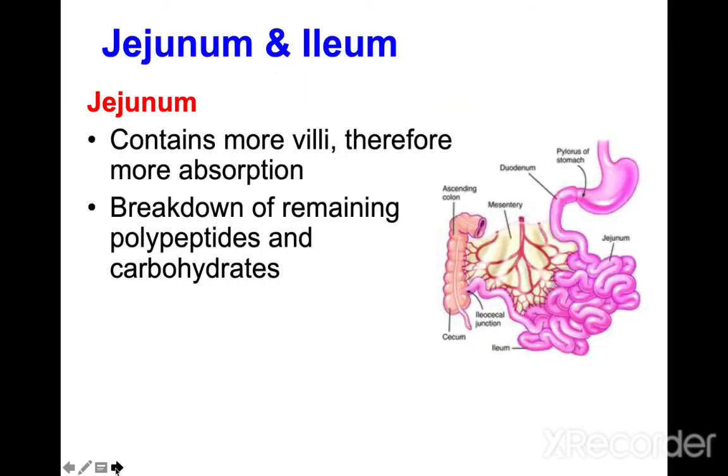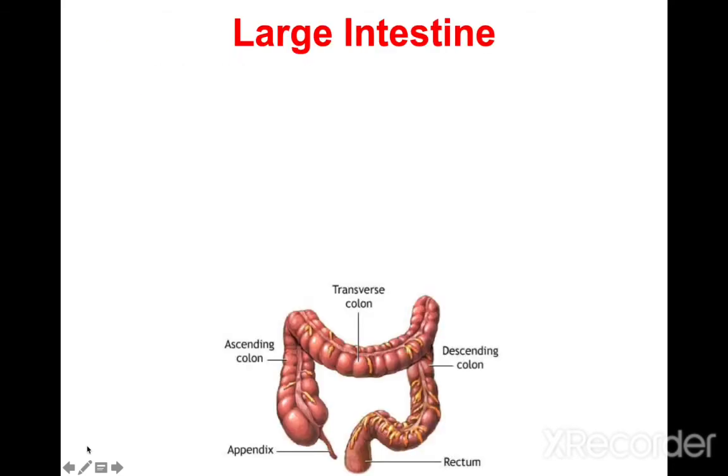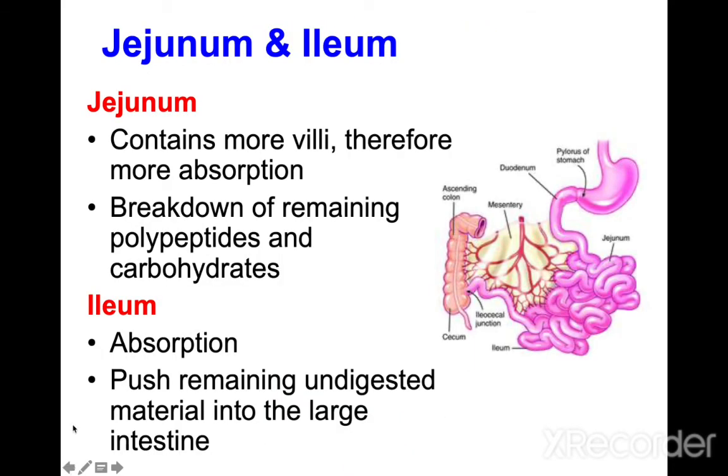Now the jejunum and ileum. The main characteristic of the small intestine is that it has villi. The jejunum contains more villi, therefore more absorption takes place here, along with breakdown of the remaining polypeptides and carbohydrates. The ileum is for absorption, and pushes the remaining digested matter into the large intestine. The ileum is the longest part, and its main function is absorption. The remaining absorption takes place in the small intestine, then the remainder is pushed to the large intestine.